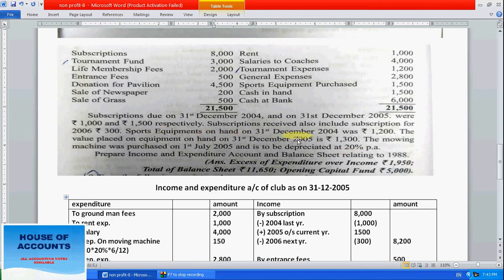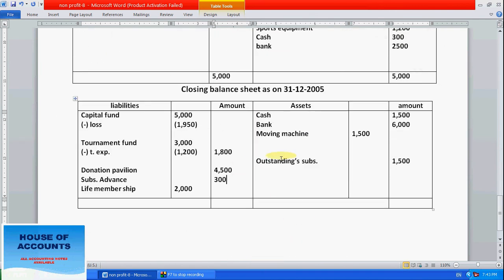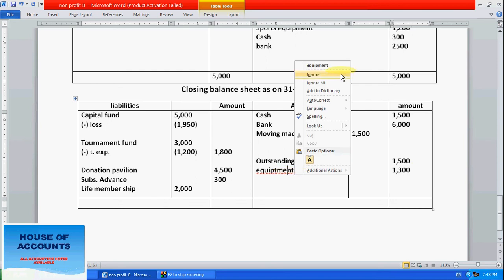Sports equipment last year was 1200, let it be, but this year's closing stock of sports equipment is how much? 1300. So right here sports equipment 1300.